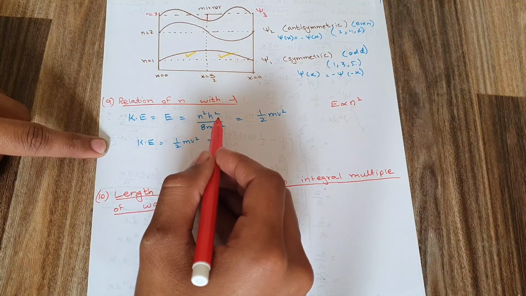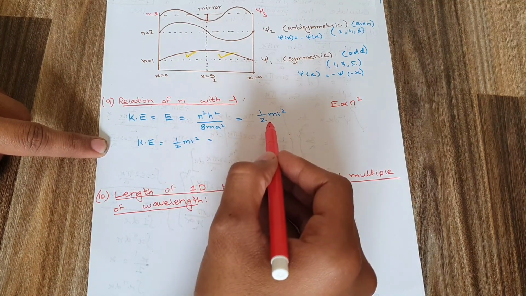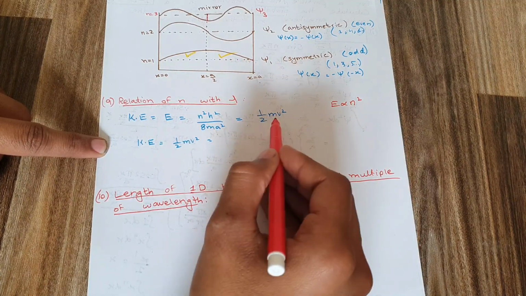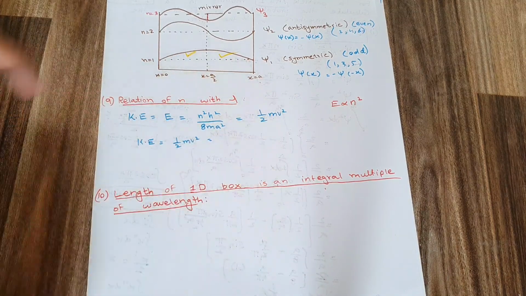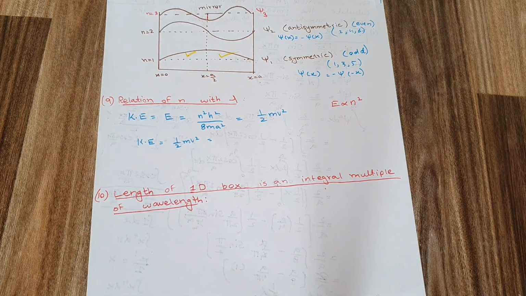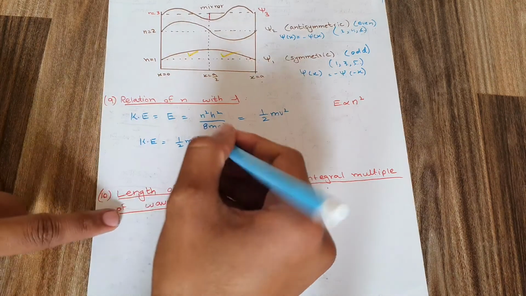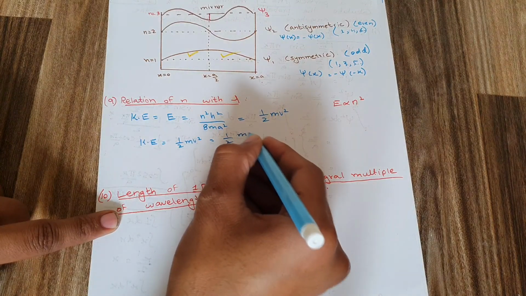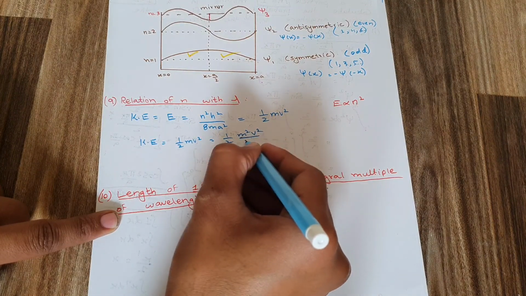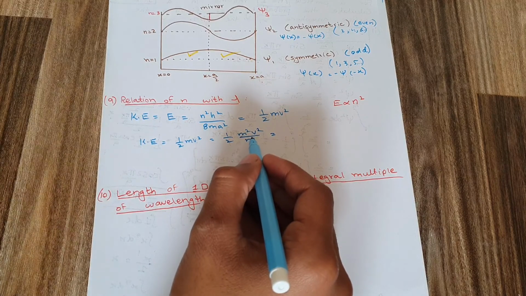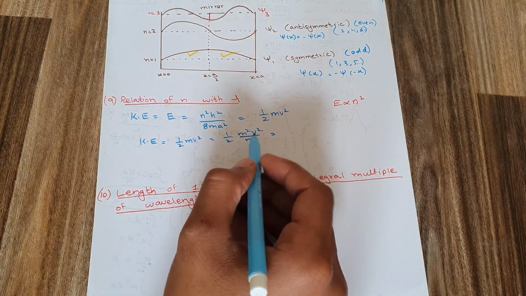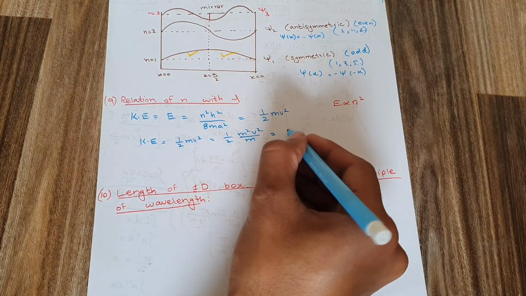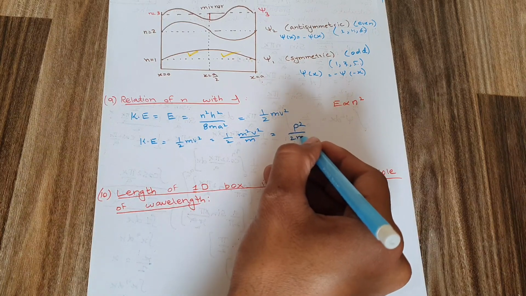If I talk about classical mechanics, the kinetic energy has the formula half m v square. So kinetic energy is equal to half m v square. What I'm going to do next is multiply and divide it by m. On multiplying and dividing by m, my answer comes out to be 1 by 2 m square v square divided by m. Next, m square v square becomes momentum square, so this answer becomes equal to p square over 2m.